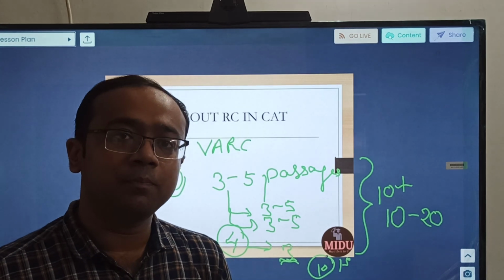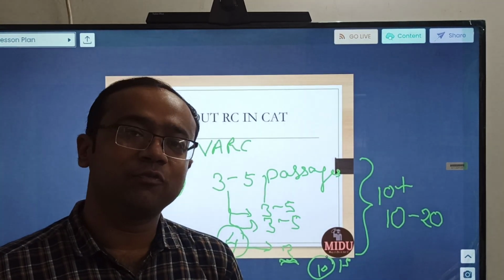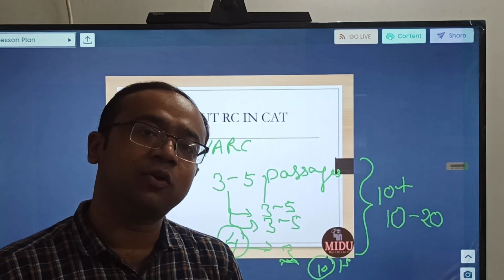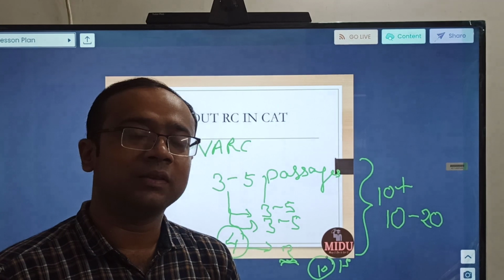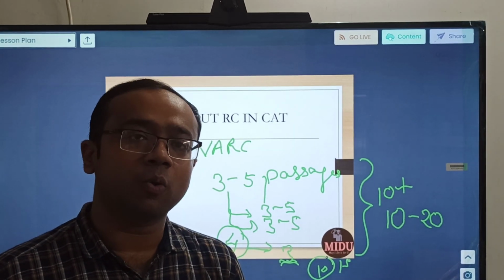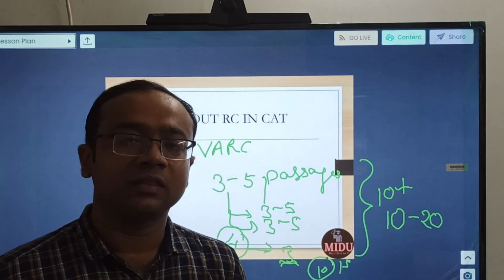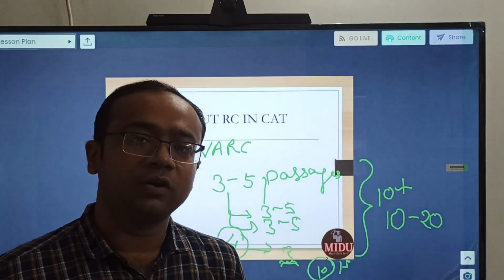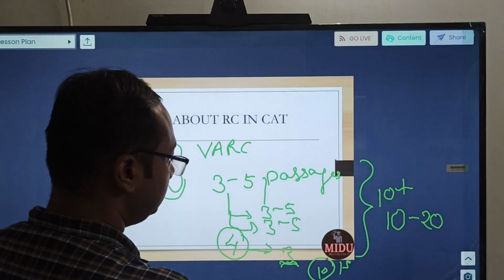So RC is very important, and I would say very simple, because everything will be given in front of you. You need to read it, comprehend it, understand it, and answer the questions. Everything will be available. There is nothing you need to memorize, unlike quant, in which you need to learn formulas or remember them. Here, nothing of that sort. The passage will be in front of you. Just read it, comprehend it, and answer the questions.